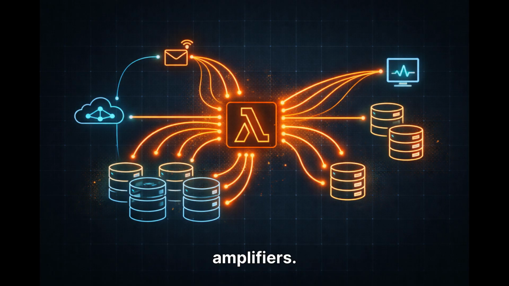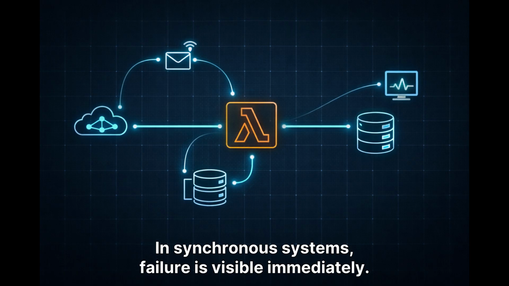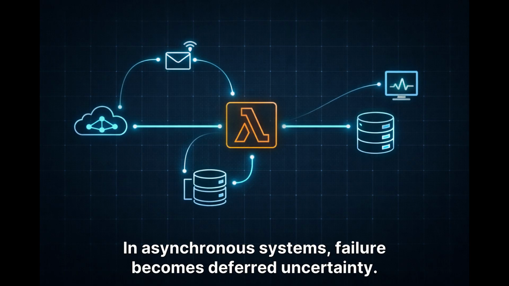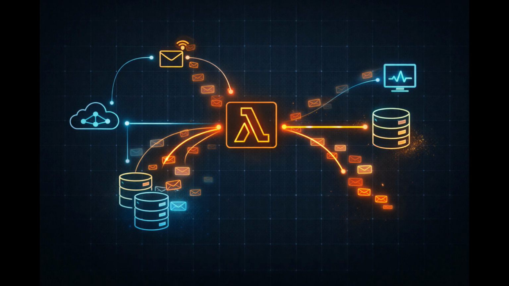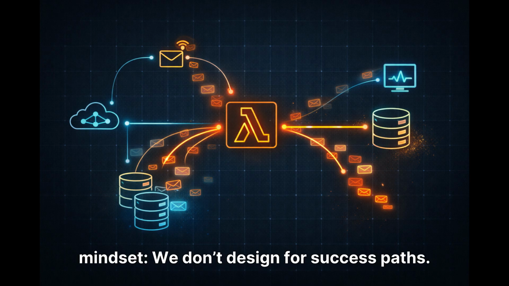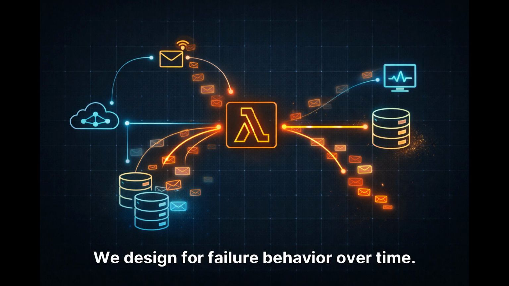They become amplifiers. In synchronous systems, failure is visible immediately. In asynchronous systems, failure becomes deferred uncertainty. This is why EDA requires a different mindset. We don't design for success paths. We design for failure behavior over time.